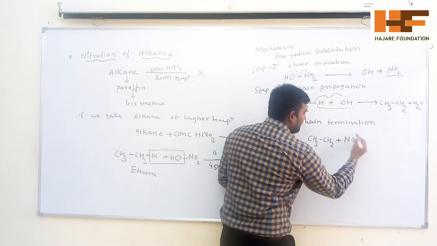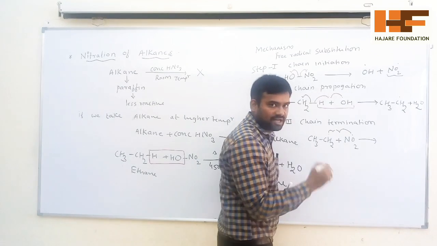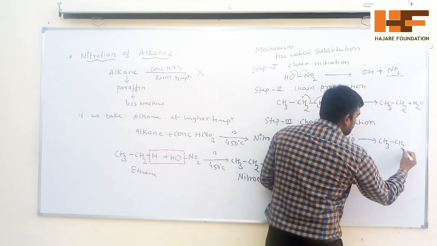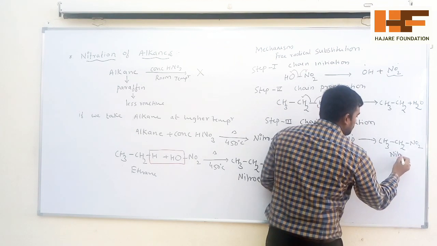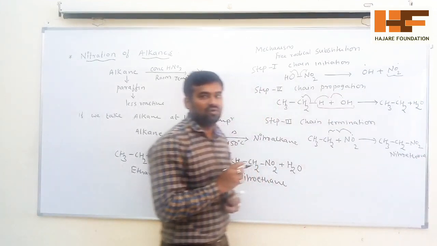Both combine to form the structure. You will get the product CH3CH2NO2. You get nitroethane. This is called nitroethane.